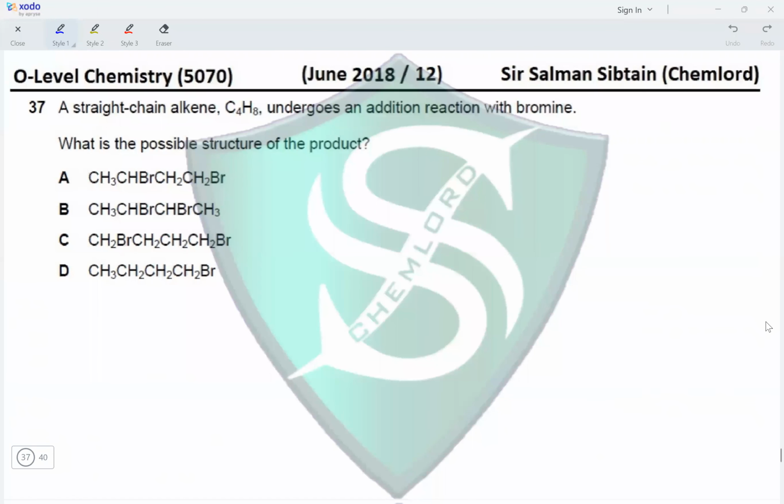Question 37. A straight chain alkene C4H8 undergoes an addition reaction with bromine. What is the possible structure of the product? So we have a straight chain alkene, that is C double bond C, single bond C, single bond C, as one of the options, and the other option would be C, single bond C, double bond C, and single bond C. So we would have but-1-ene and but-2-ene as the possible alkenes.